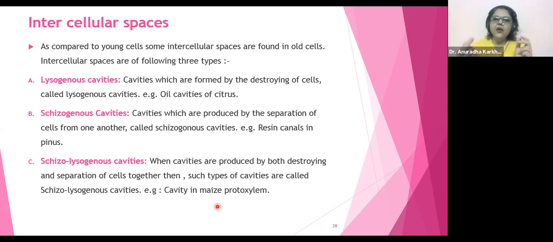So pine में से एक white color का exudate निकल आता है, ऐसा sticky rubbery, milky color का एक sticky substance निकल आता है, that is called as resin. And these resins are formed in these cavities of schizogeny, wherein the cells are not destroyed, they are just separated from each other. Okay?